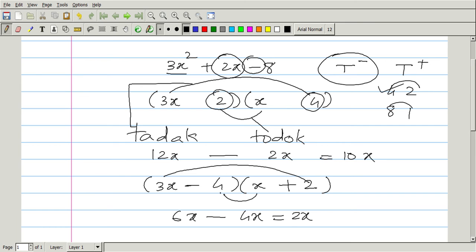And we'll see the addition between the factors, meaning tadak and todok are the two factors we have. We can go on with this kind of procedure for factorizing trinomial expressions like this.